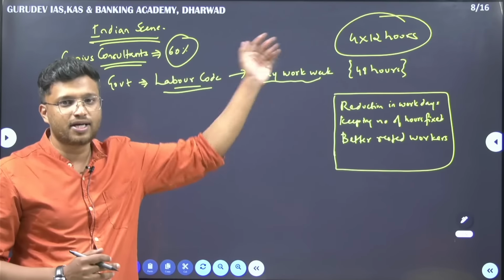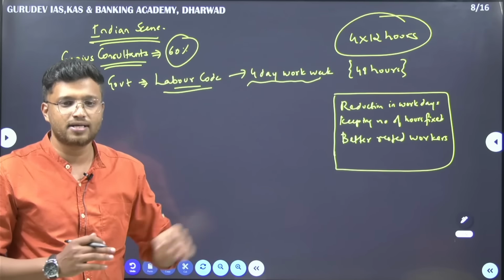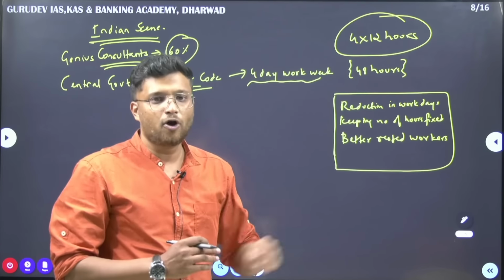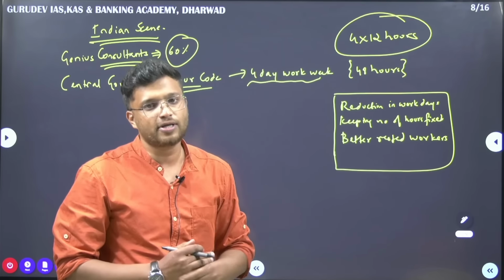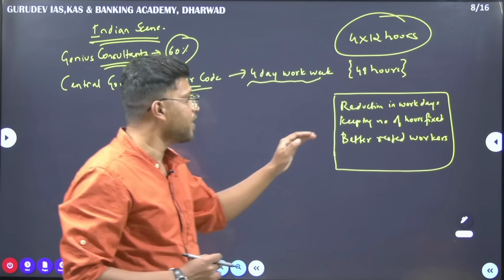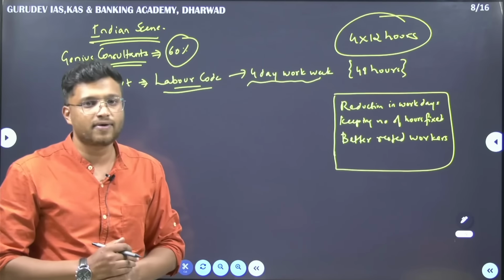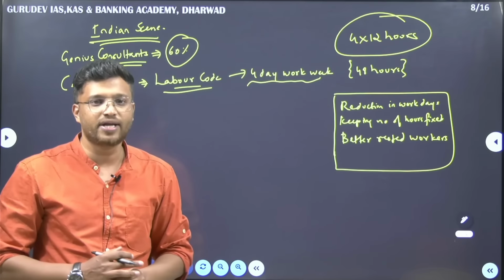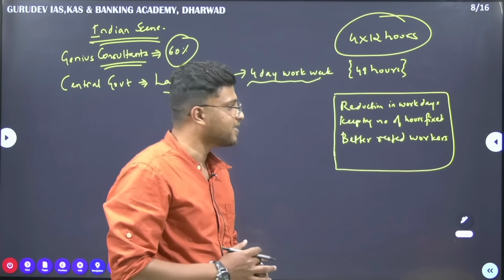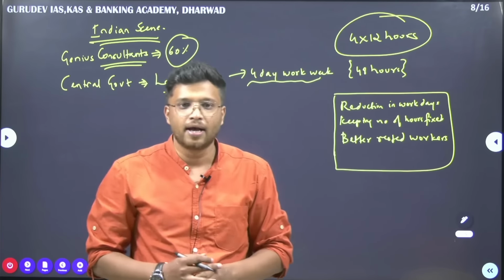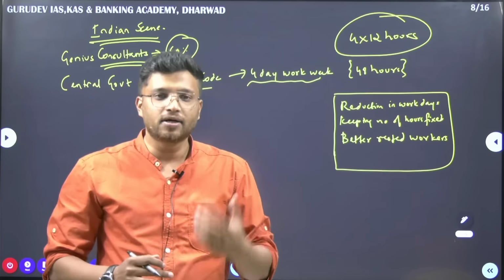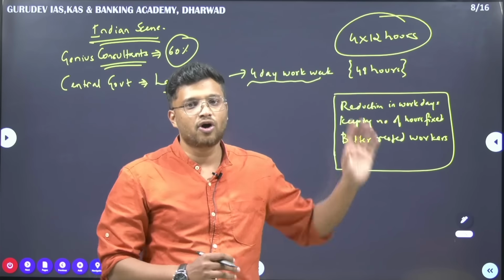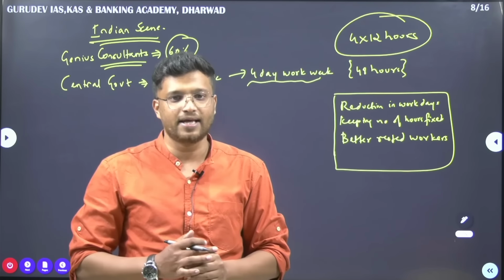As we mentioned, 12-hour work days is a very long working time for employees, so it has to reduce that. Then keep the number of hours fixed. The number of hours has to be fixed to a certain limit, and it has to be maintained by every industry in this country. Thirdly, better rested workers. As we saw earlier, better rested workers are better workers than this long hustle culture that is prevailing in this industry.